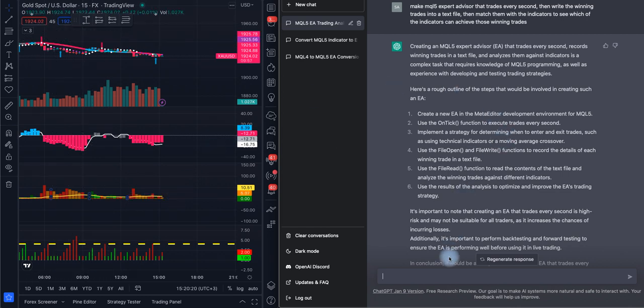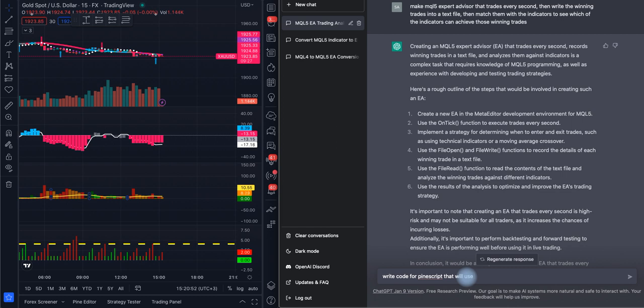Now, also here, I wrote something like: write code for Pine script. This platform is based on a coding language called Pine script.